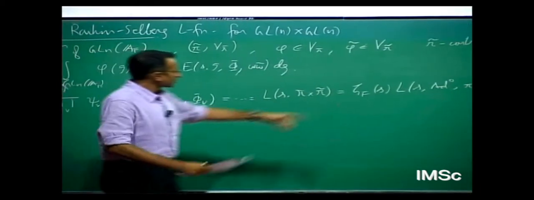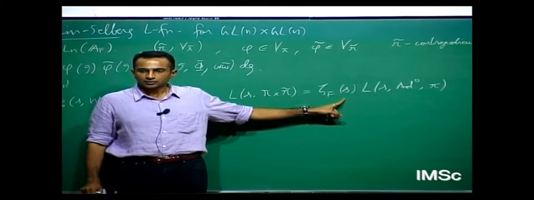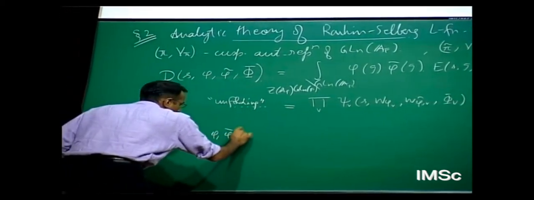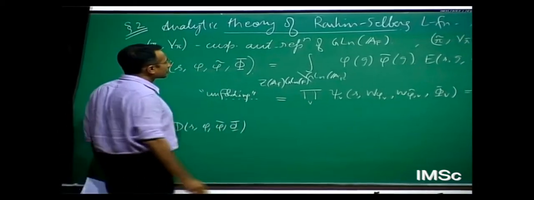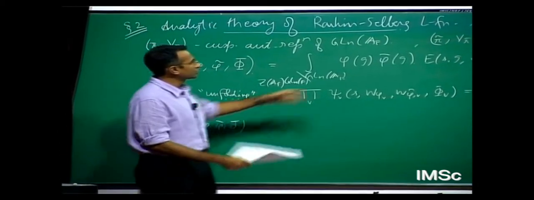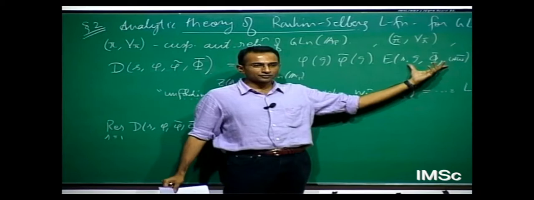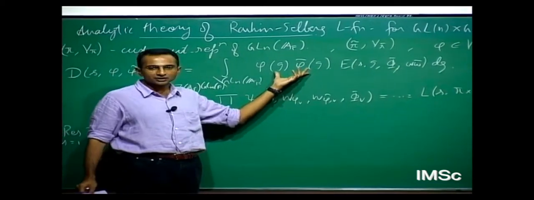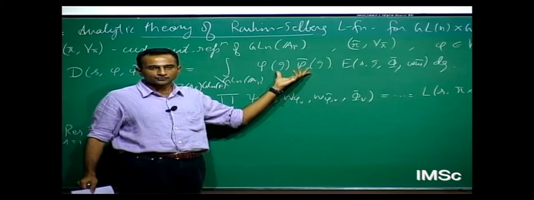And you realize that the Dedekind zeta function has a pole at s equals 1. So you compute the residue at s equals 1 of this quantity, and you do this in two different ways. On the one hand, if you compute the residue at s equals 1, it's the residue of this guy at s equals 1, it's some number, whatever it is. So what you see is essentially the Petersson norm, the Petersson inner product of phi with phi tilde.